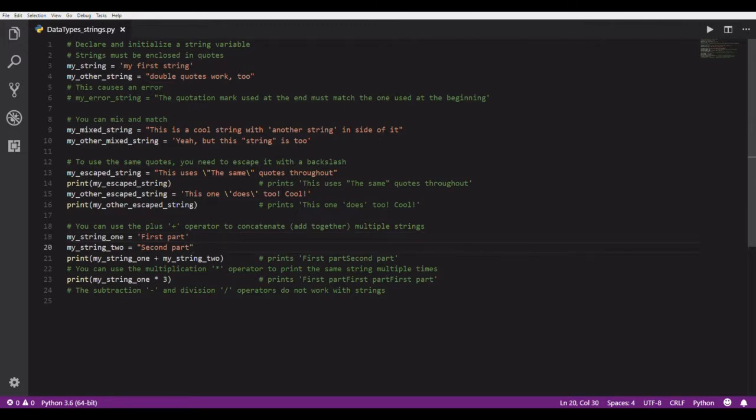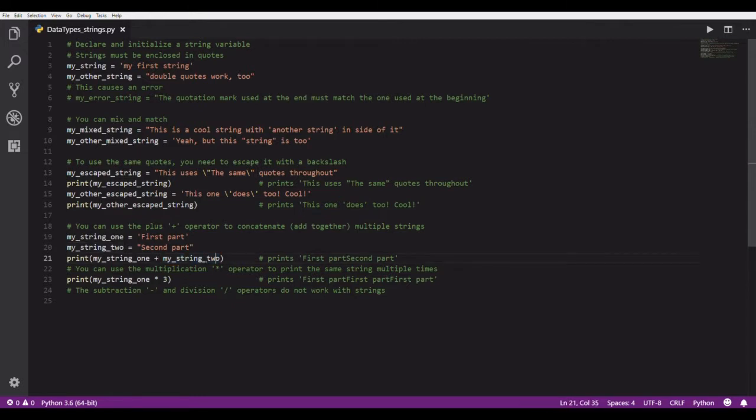Okay, so here's kind of an example. I've got one string, and I set that equal to this string literal here called first part, and then I have another string, and I use the other quotations just for fun, and that's another string called my string 2. And then what I'm doing here is I'm printing the first string. I use this little plus sign, and then I do the second string.